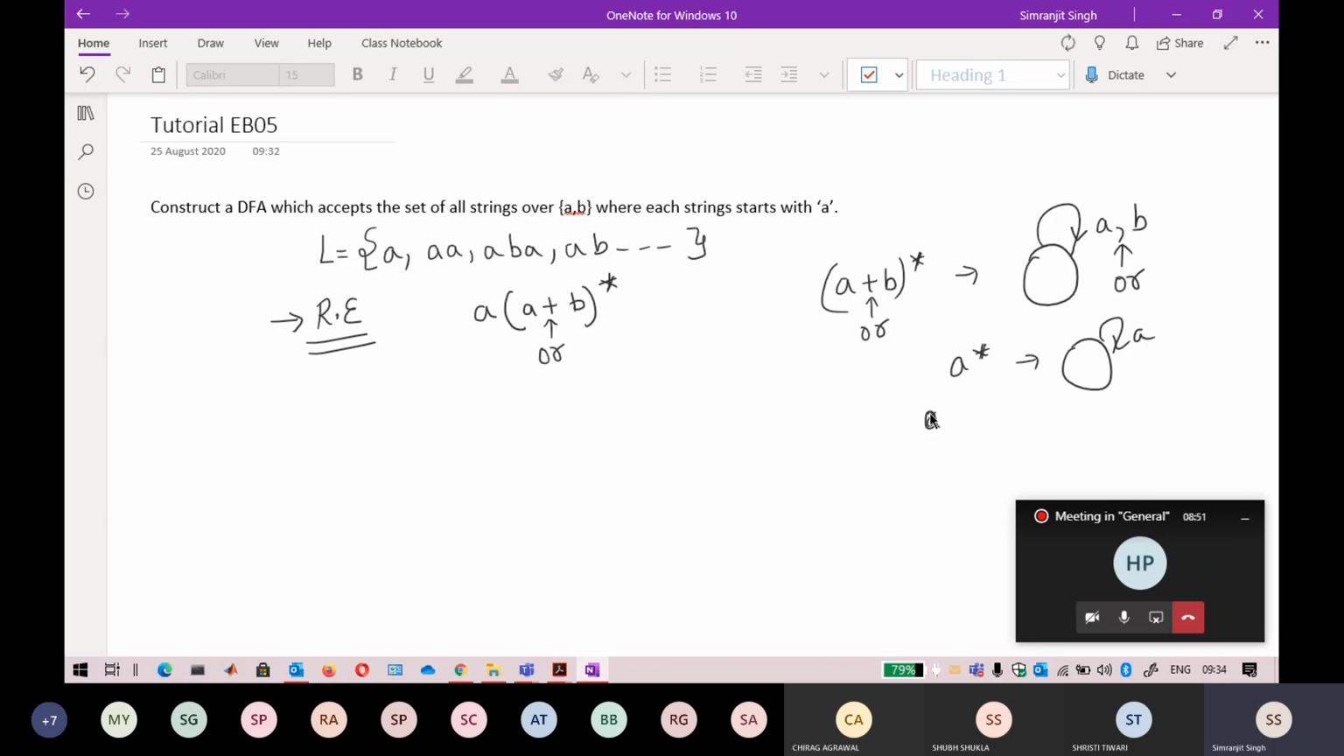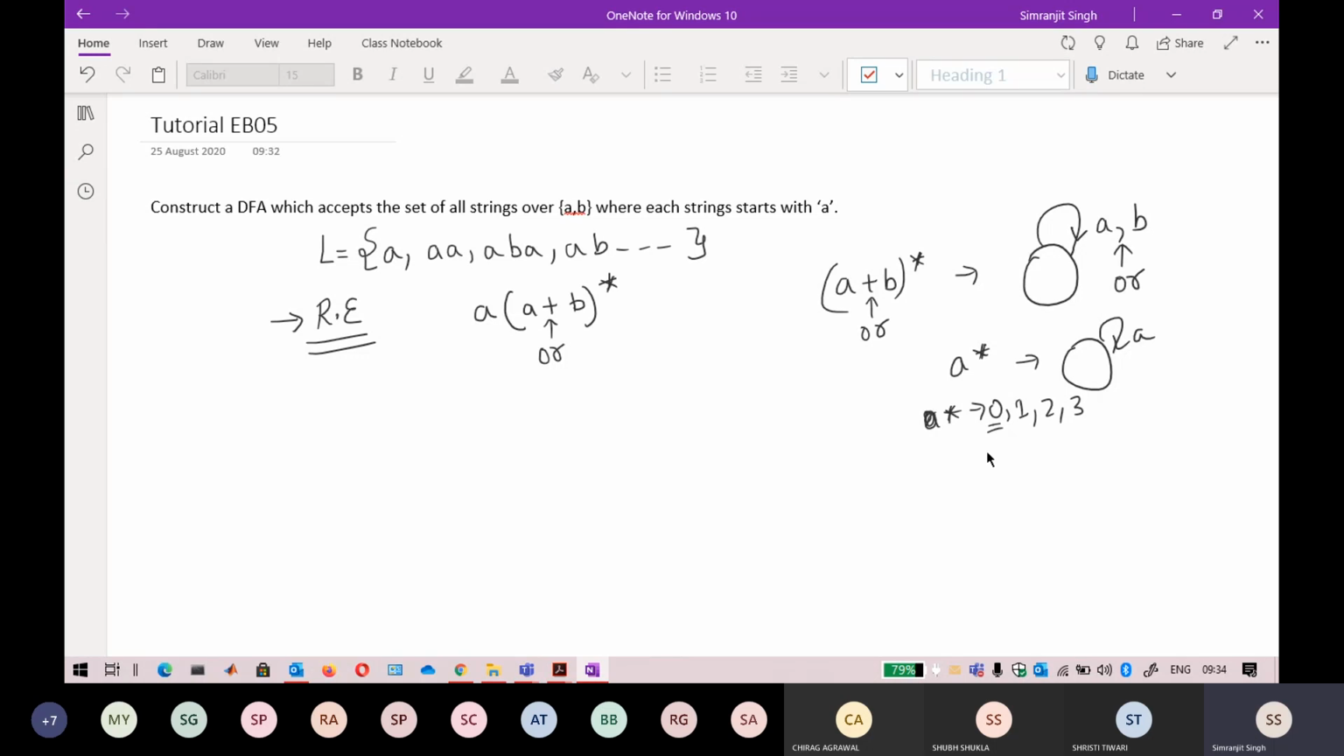The value of star is from 0, 1, 2, 3. So keep in mind that there is a 0 here. 0 means that A raised to power 0 can be here, so it is nothing. In this form, it depends upon the will of the user when there is a self loop to consider a string or not consider a string.